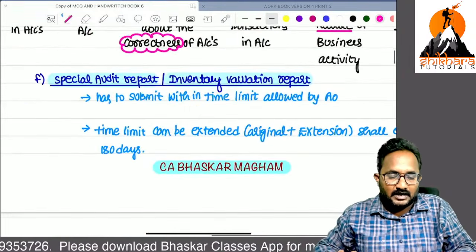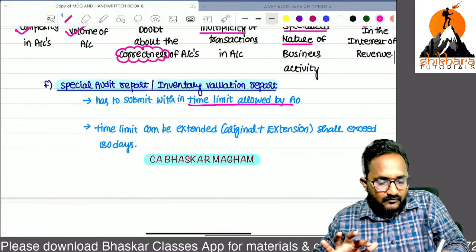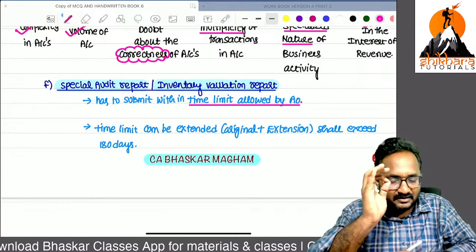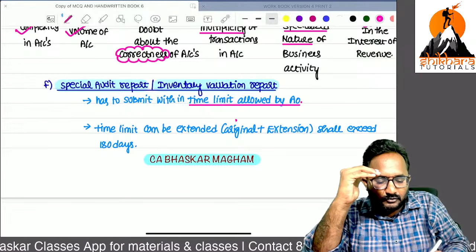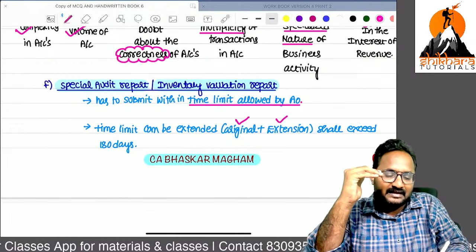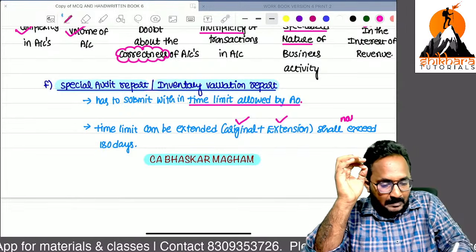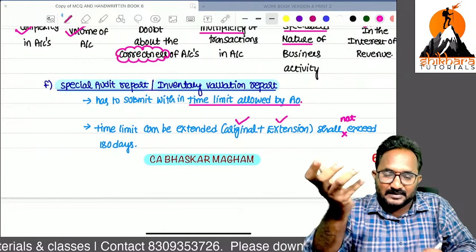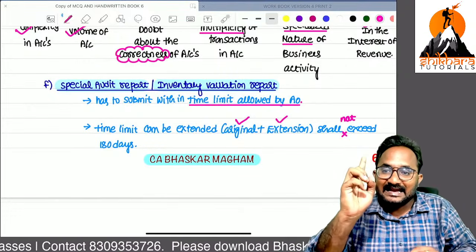Generally AO will give you some time limit. So within the time limit allowed by AO, we have to complete the special audit as well as inventory valuation. But if the time is not sufficient, along with the original time limit, they can give the extension also. It shall not exceed 180 days.